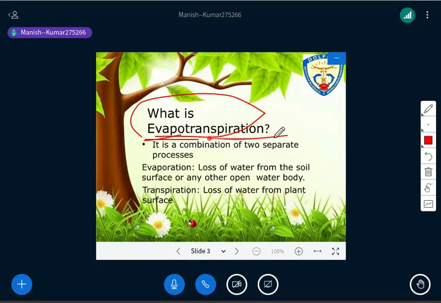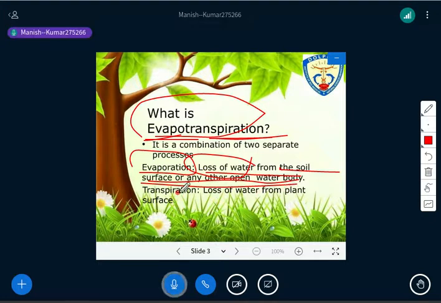Evaporation and transpiration. What does evaporation mean? We all know that it is the loss of water from the soil surface or any other open water body because of heat, isn't it? If there is heat, the soil surface or any other water body has to release some water from its open surface. That loss of water from the soil surface or any other open water body is called evaporation, and this process happens because of heat. If there is no heat, there is no evaporation at all, isn't it?